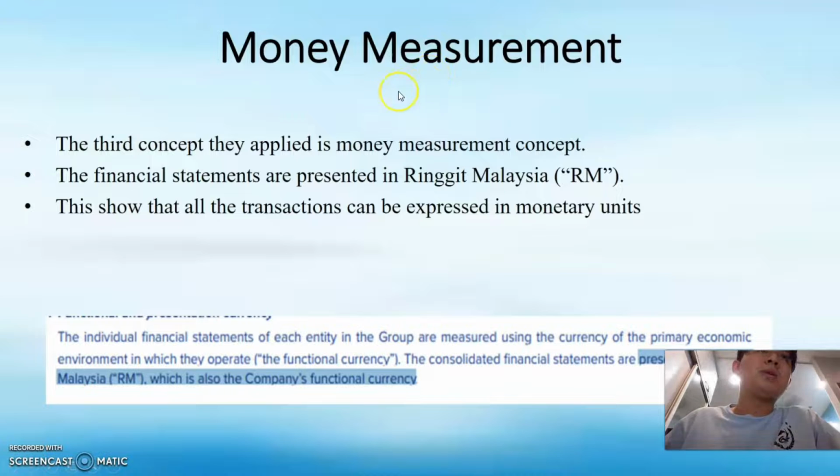Lastly, we have money management. The third concept they apply is money management concept. The financial statements are presented in Ringgit Malaysia. This shows that all transactions can be expressed in monetary units.